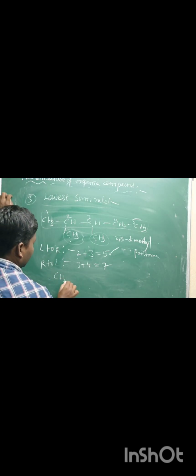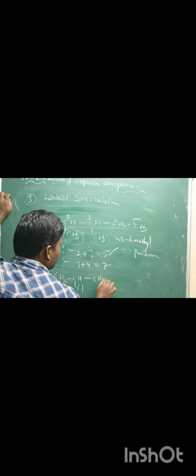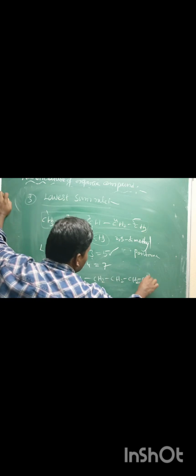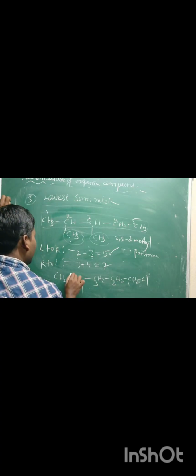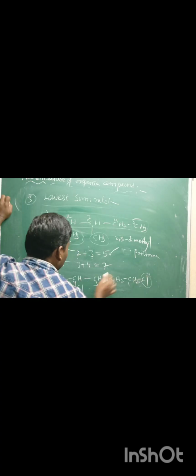Like that, if you take one more compound here, CH3, CHCl, CH2, CH2, CH2Cl is there. Here 1, 2, 3, 4, 5, that means first position Cl is there, fourth position, sum of the positions.